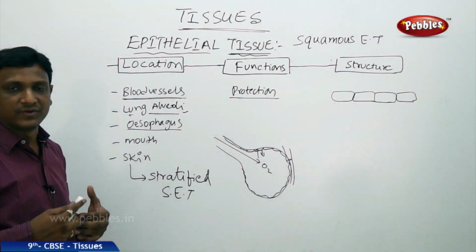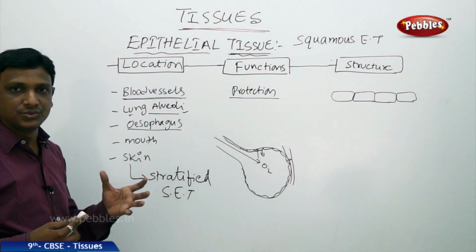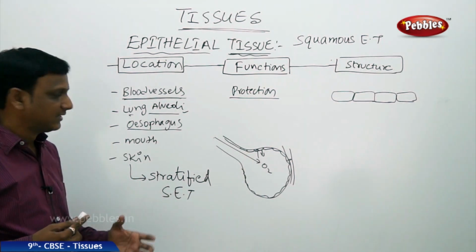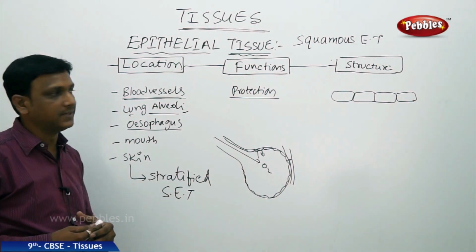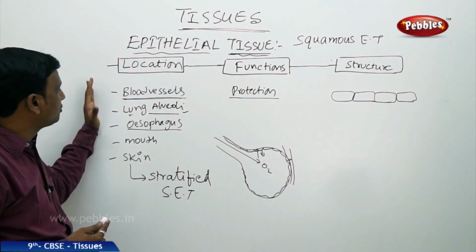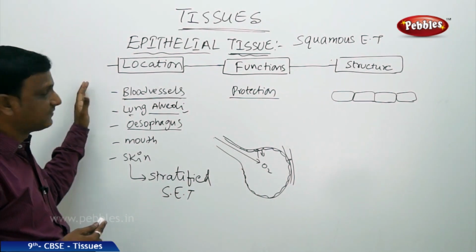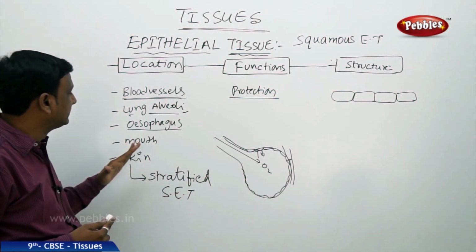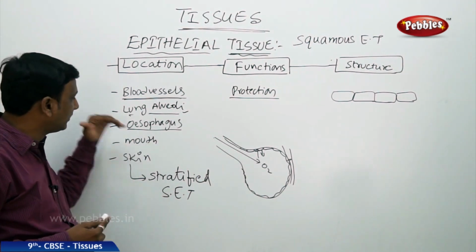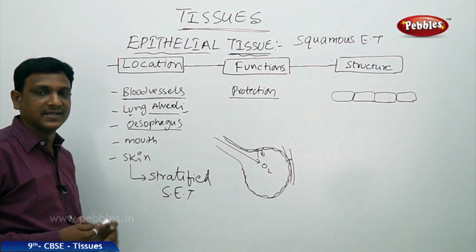So for better protection, to withstand wear and tear, the skin has many layers of squamous epithelium, called stratified epithelium. So that is the location. It is found in the lining of thin blood vessels, lung alveoli, esophagus, lining of the mouth, and the skin.